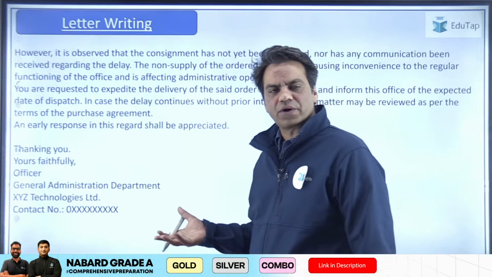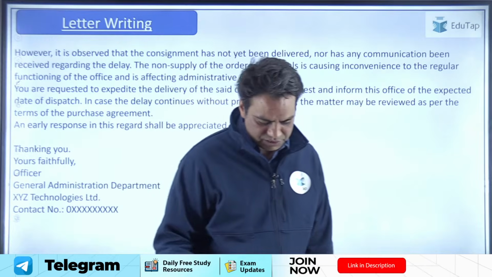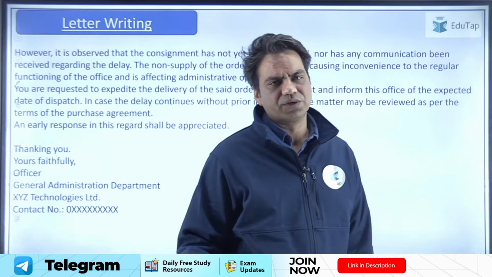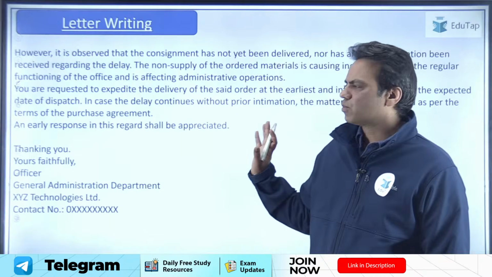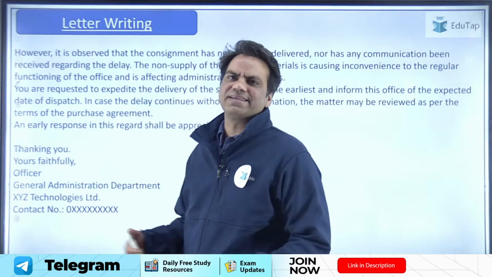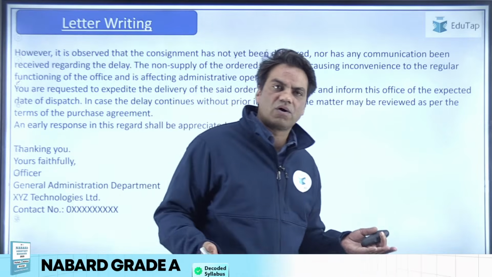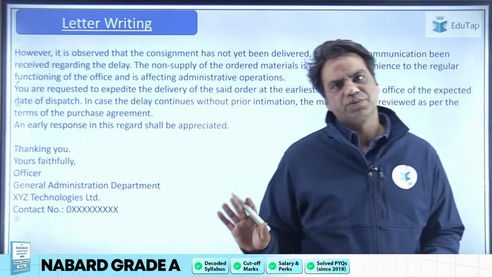You could have mentioned what order you placed. Was it stationery items? Was it furniture in the office, or what was it? So you could have taken anything, any small little thing, right? ACs or maybe water coolers or anything like that. Filing and maybe computers in the office. So you could have written any product that was delayed here.